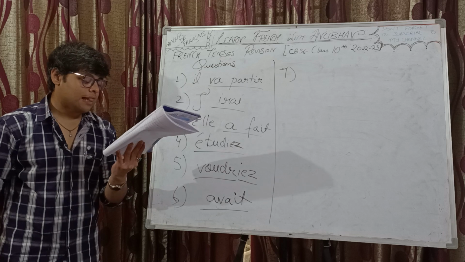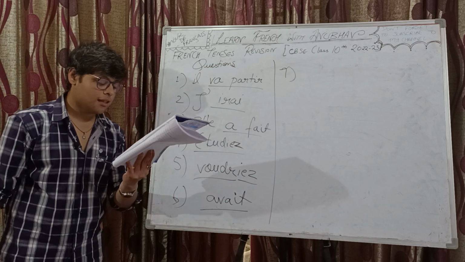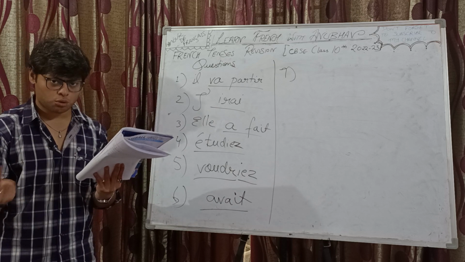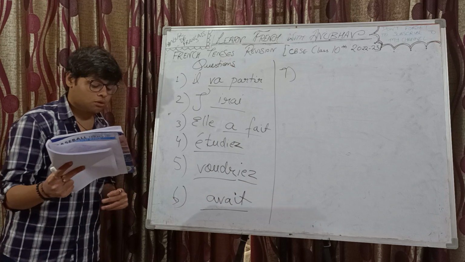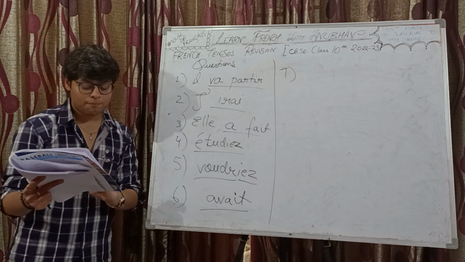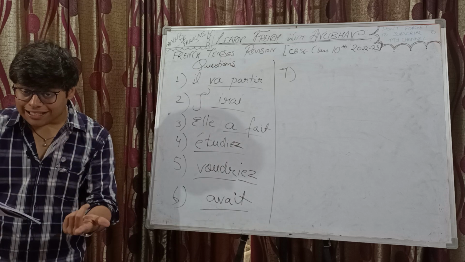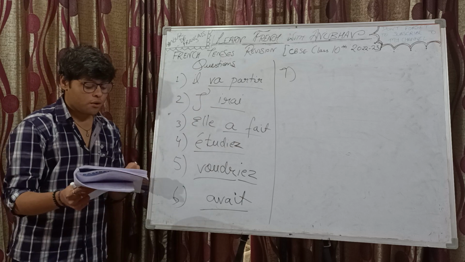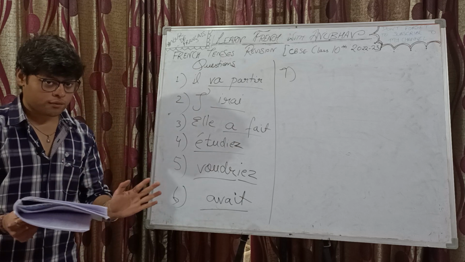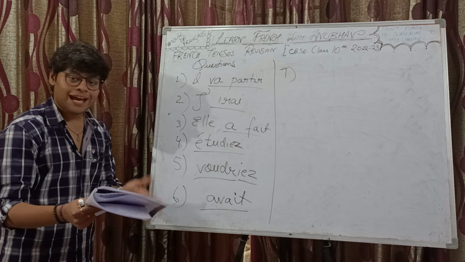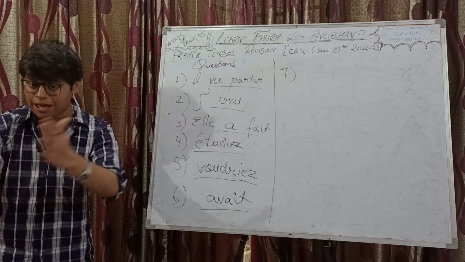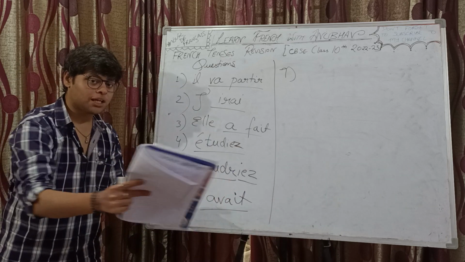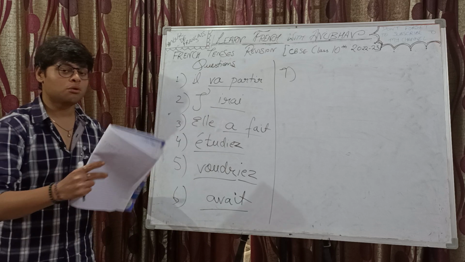Seventh one is il avait mal à l'estomac car il ___. In the brackets, trop manger, eating too much, right? So he had a stomachache. First part is in imparfait. He had a stomachache as he ate too much. Now, he had a stomachache, fine, but why? Because he ate too much. Eating too much happened before having a stomachache, which means eating too much is the action preceding the action of having a stomachache in the past, which means we are going to use plus que parfait.